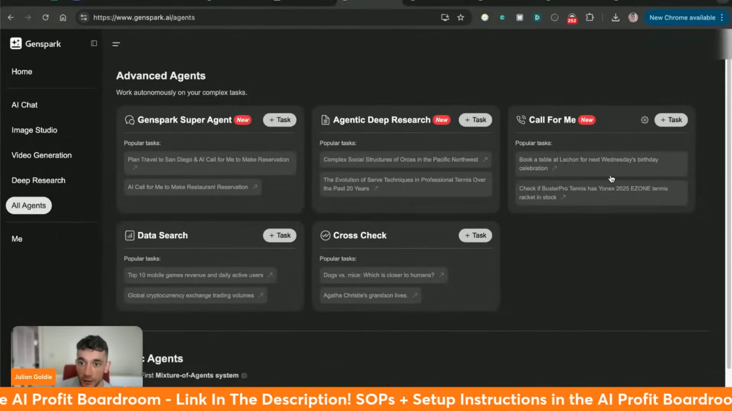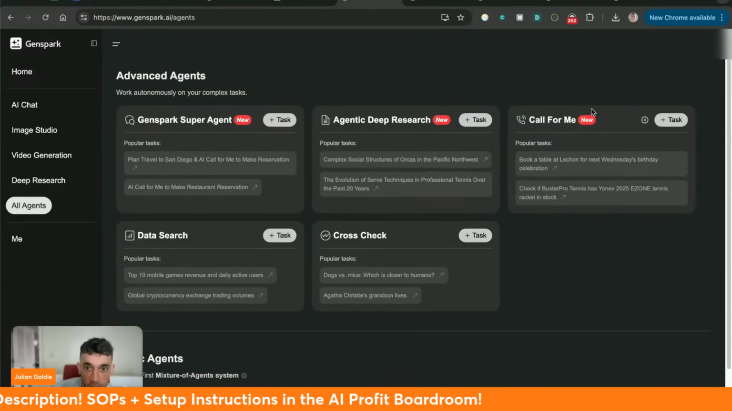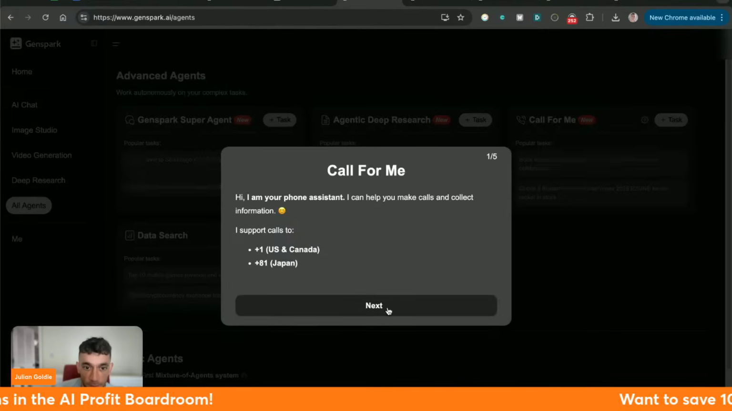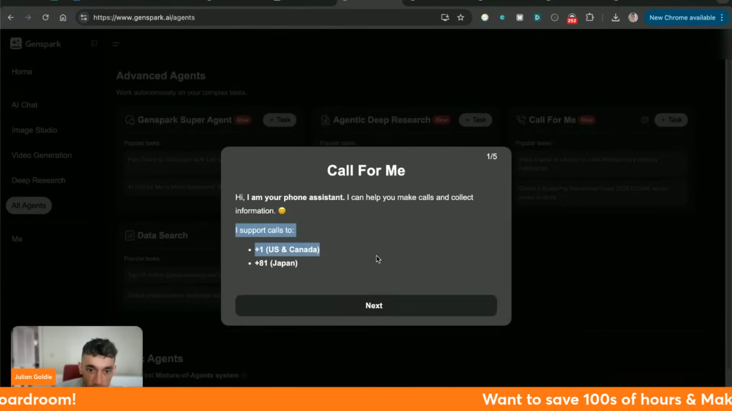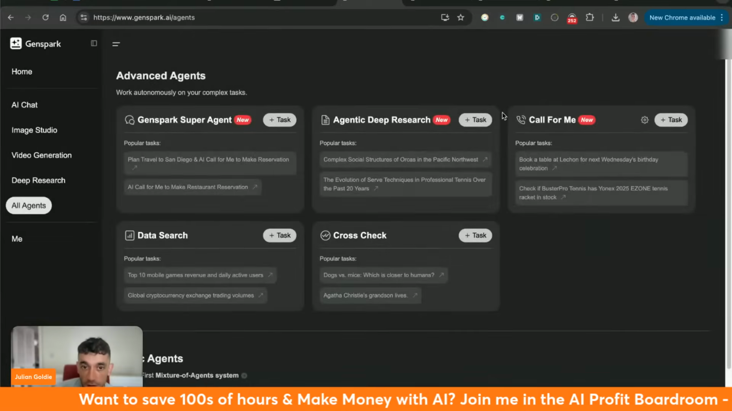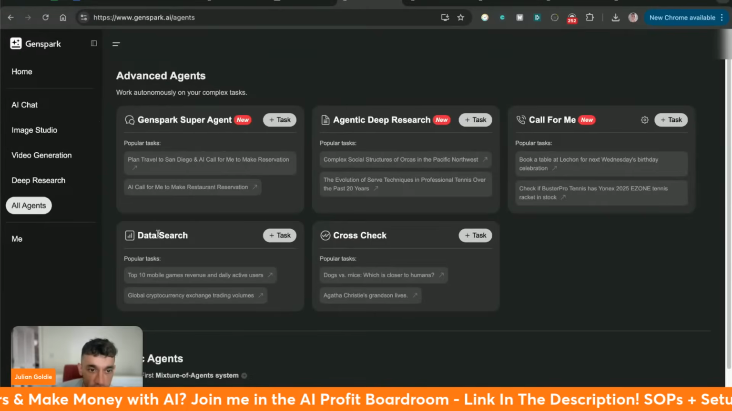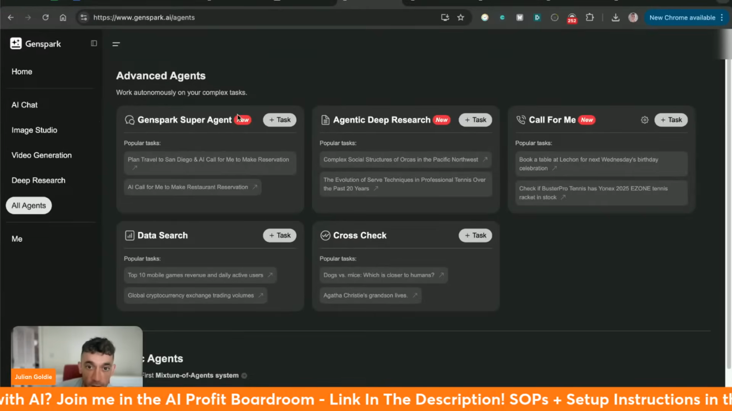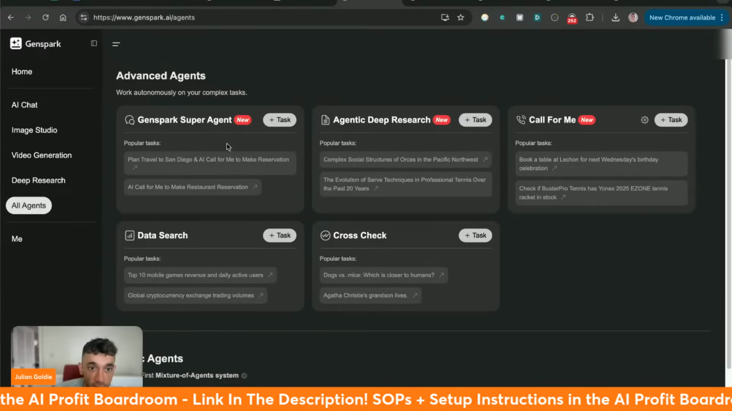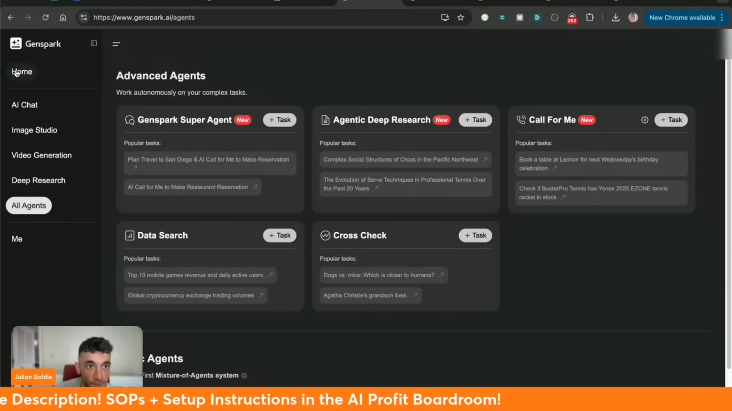So if you want it to call for you, you can go to the AI agents here, select one of these super agents, go to the call for me section, hit plus task, and it supports calls to the US and Canada plus Japan. Click on next, you enter your phone number, you connect it with a verification code, and then you set up the steps and follow it right there. Right? So there's all these different agents, for example, cross-checking, data searching, call for me, Agentic deep research, and Genspark super agents as well. Crazy stuff.